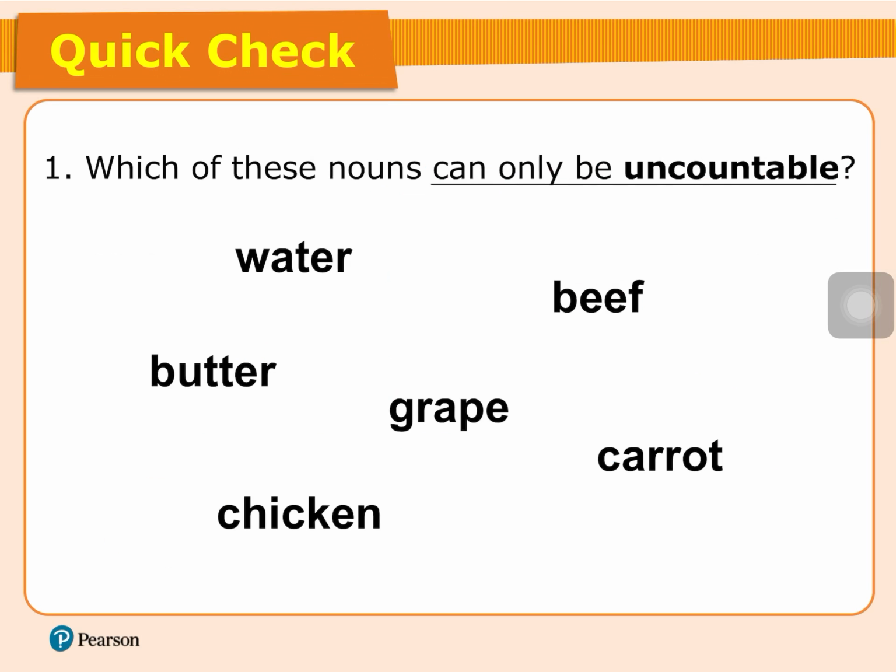So which of these nouns can only be countable? Uncountable. I think water is uncountable. Beef uncountable. Butter 牛油 I think uncountable. Grapes can be S. Carrots can be S. Chickens can sometimes S or cannot S. Okay, let's see.